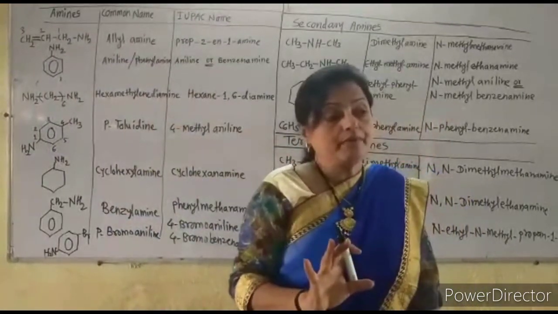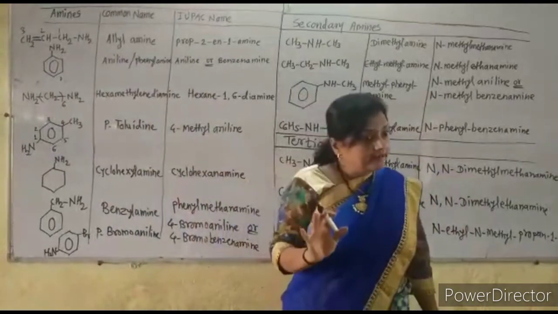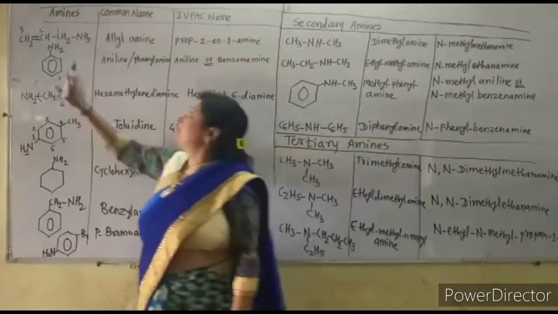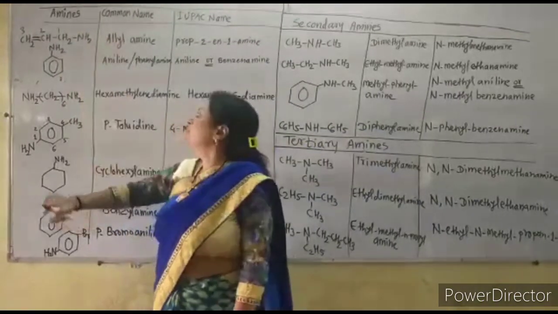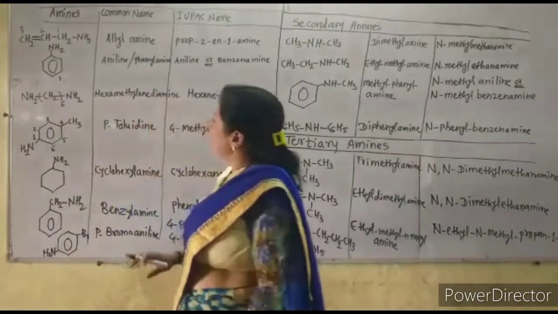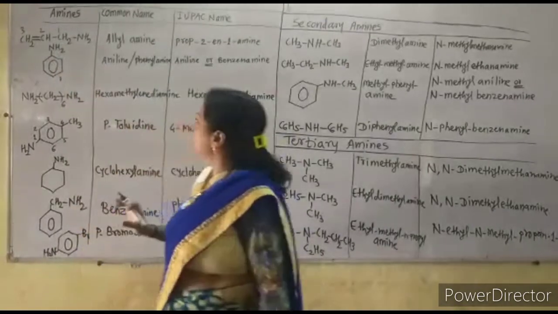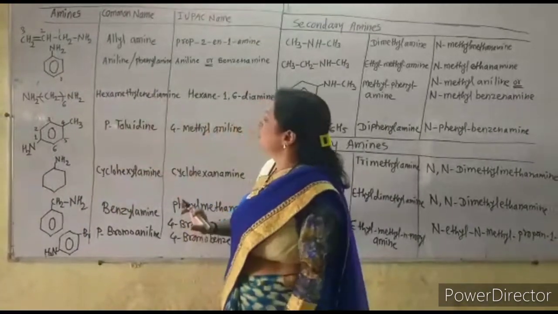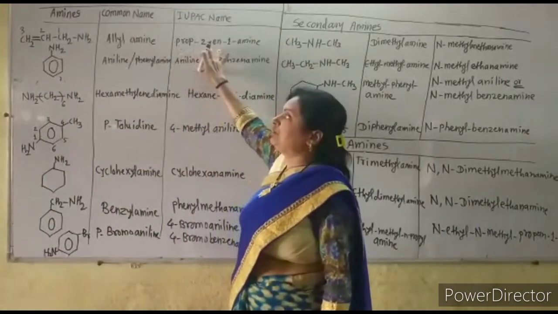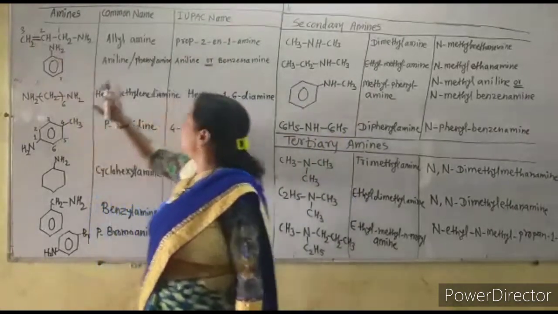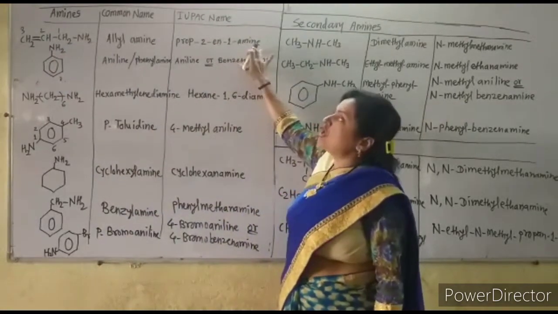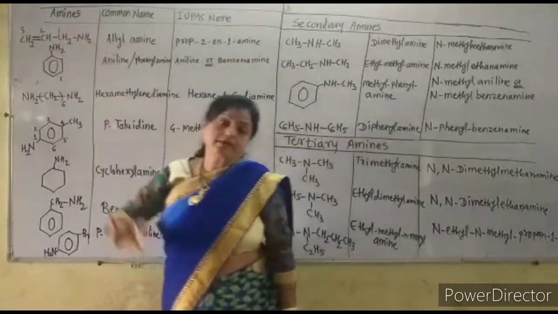So number always from that carbon to which the NH2 group is nearer, though there is the double bond. In alkenes we number the carbon from the end nearer to the double bond, but here always number from the carbon where the NH2 group is closer. So this is numbered in this way. Now on the second carbon there is a double bond, on the first carbon there is the NH2 group, and in the chain there are 3 carbon atoms. So what is the IUPAC name? The IUPAC name is prop-2-en-1-amine, because the double bond is on the second carbon, so this en is for the double bond, and 1-amine because the NH2 group is on the first carbon atom.